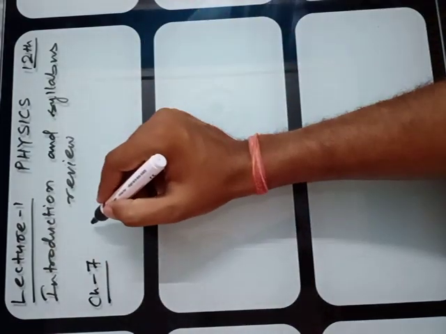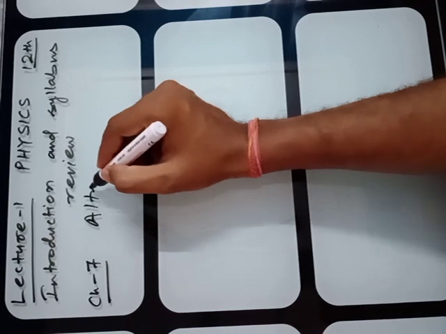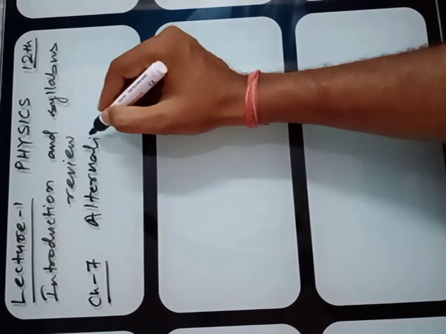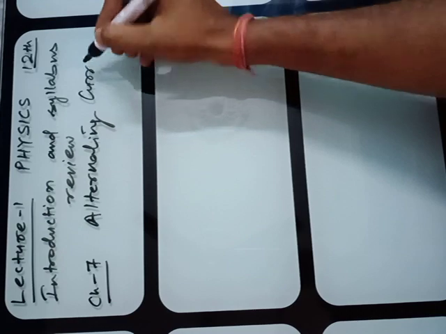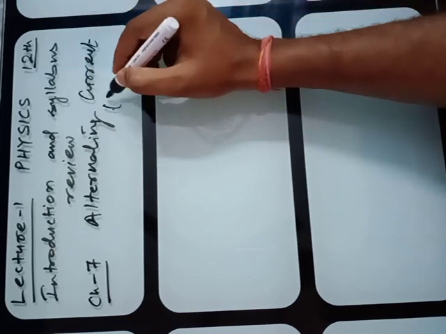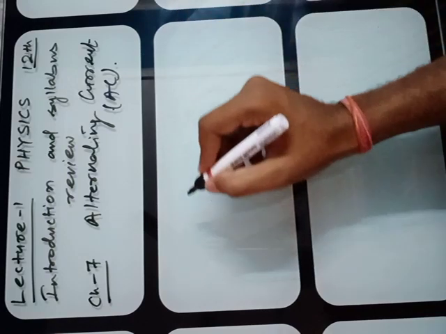And then chapter number 7. Chapter number 7 is AC, that is alternating current. In short, you can write AC. I'll discuss the weightage of these chapters when I give you the lecture on each chapter individually, or I'll give it to you in writing, the weightage for this session 2021.